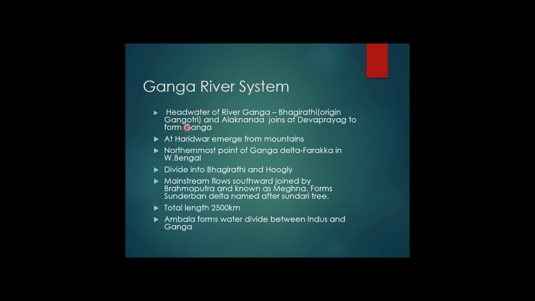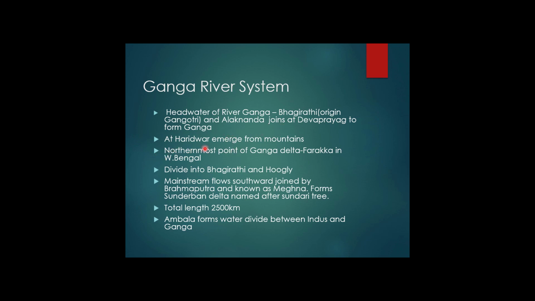The Alaknanda river joins the Bhagirathi river at Devprayag, or in other words, the confluence of river Bhagirathi and Alaknanda river is known as Devprayag. It is a holy place.